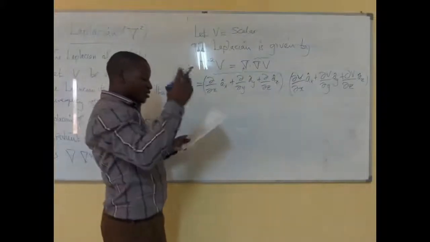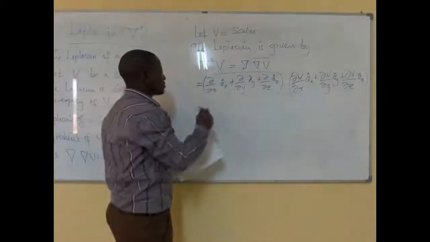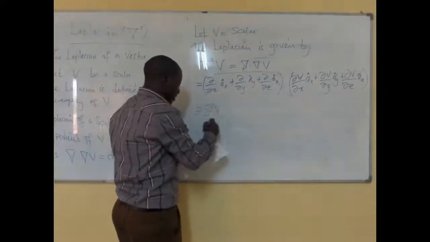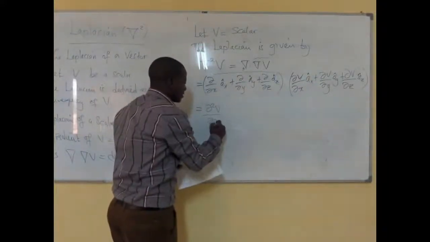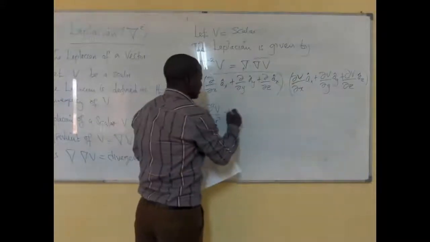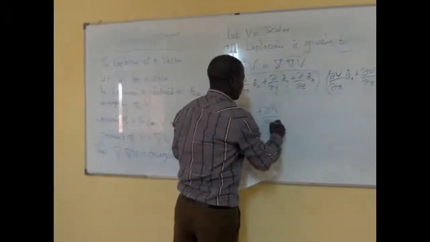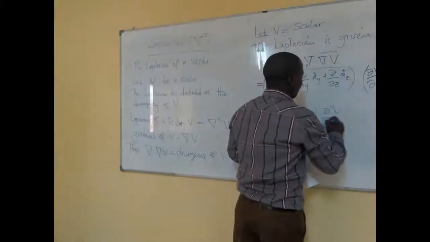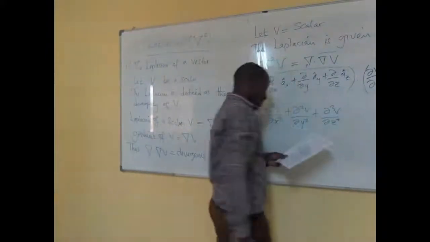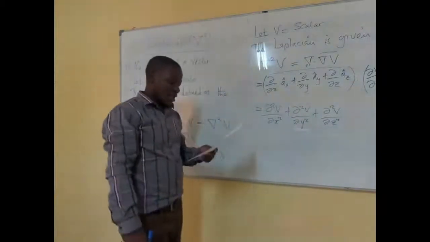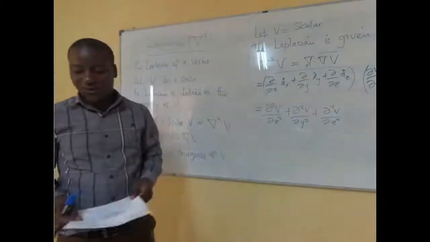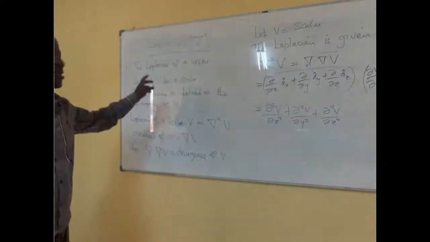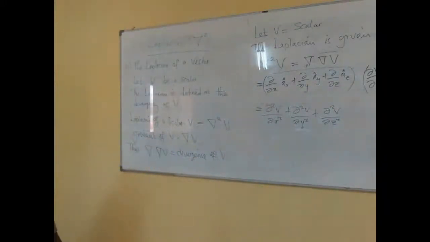So you can go on and try to redefine that, and then what you get is partial squared V over partial x squared plus partial squared V over partial y squared plus partial squared V over partial z squared. So that is how you find the divergence or the Laplacian of a scalar.